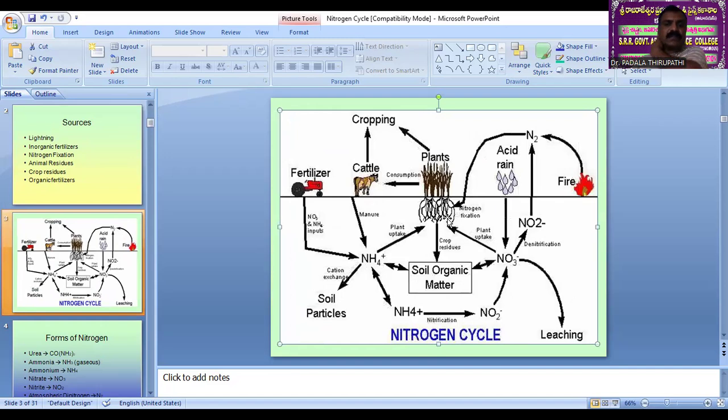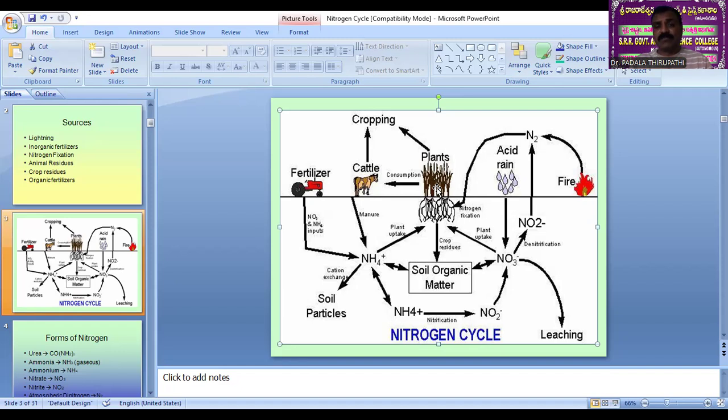So the nitrogen reaches from the atmosphere to the soil, and from soil organic matter it is absorbed by plants in usable forms, that is nitrates, nitrites, and ammonia, which are directly used by plants.